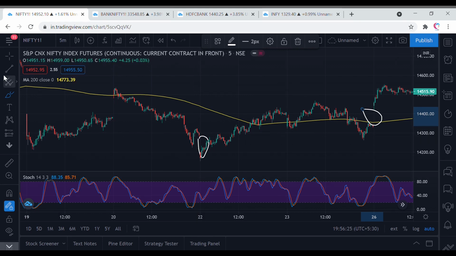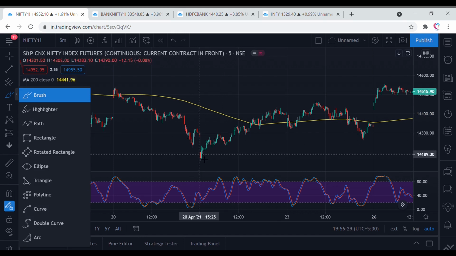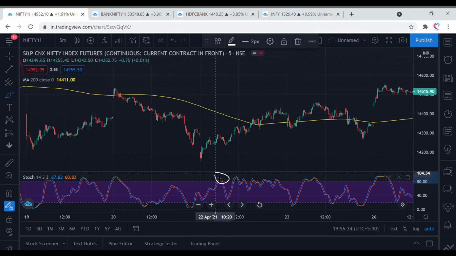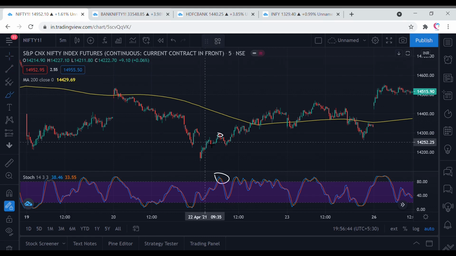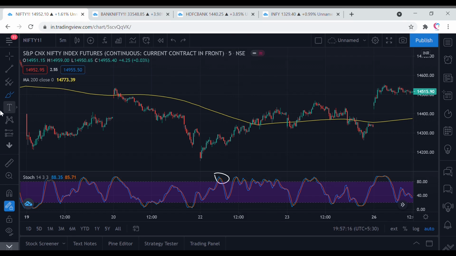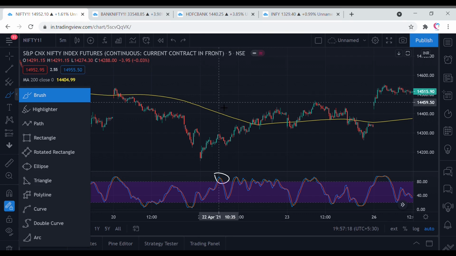You can see here as well, after the market gave a gap down and the gap was filled, the stochastic on this futures contract went into the overbought zone and started to come down. We got a short sell signal around this point, and this was not a very big fall. You got something around 50-60 points, and most probably the trailing stop loss would have been hit. So we'll look for other examples as well.